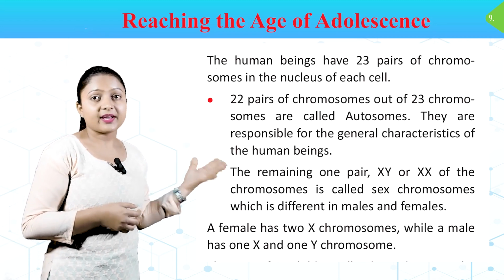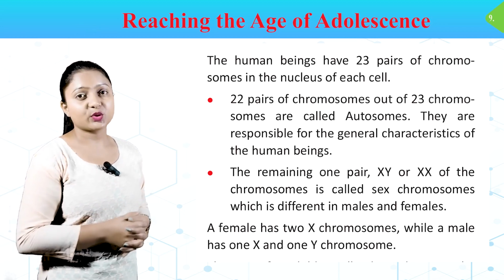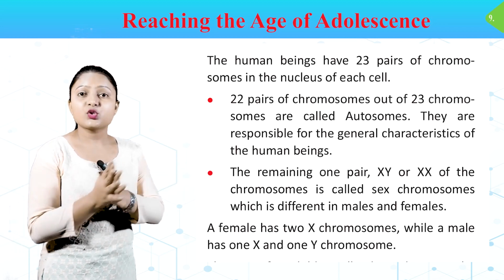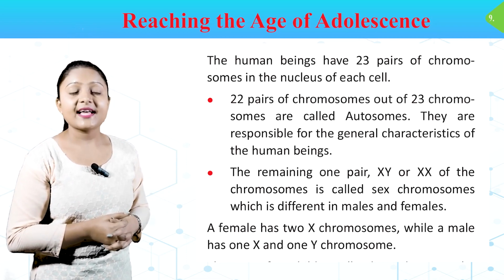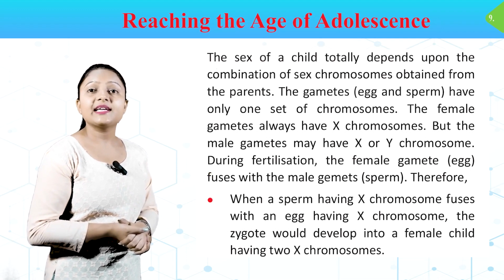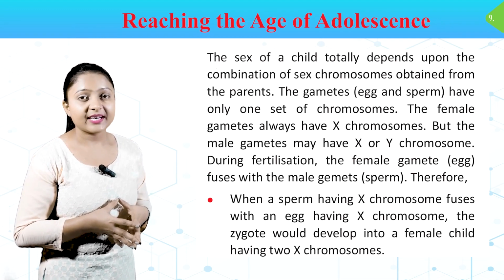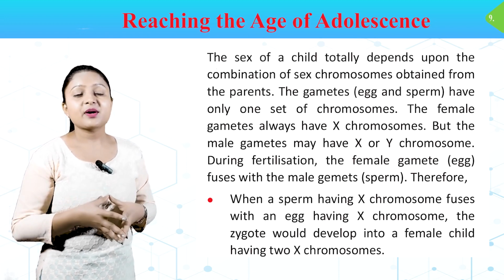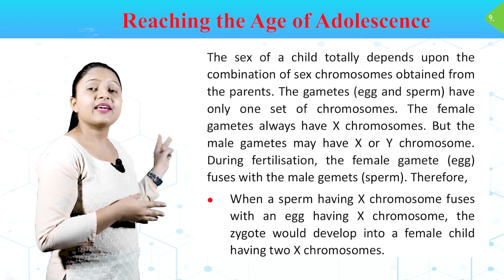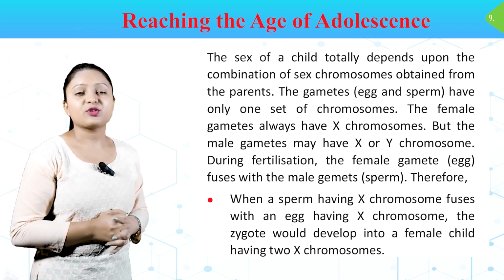The remaining one pair, XY or XX, is called sex chromosomes, which is different in males and females. A female has 2 X chromosomes while a male has 1 X and 1 Y chromosome. The sex of a child totally depends upon the combination of sex chromosomes obtained from the parents. The gametes, egg and sperm, have only one set of chromosomes. The female gametes always have X chromosomes, but the male gametes have X or Y chromosomes.